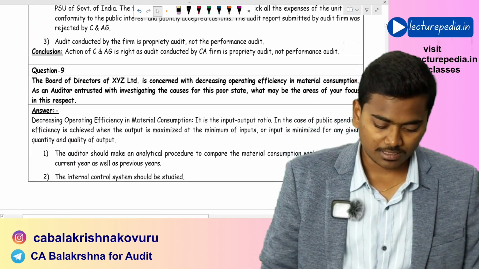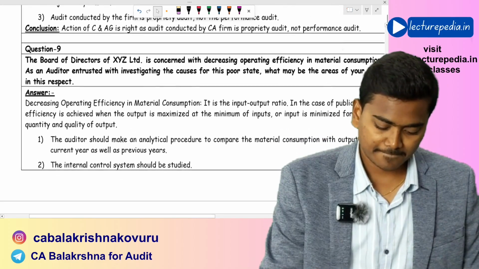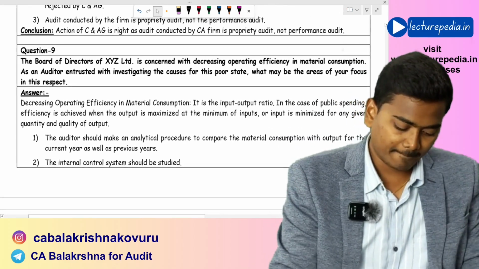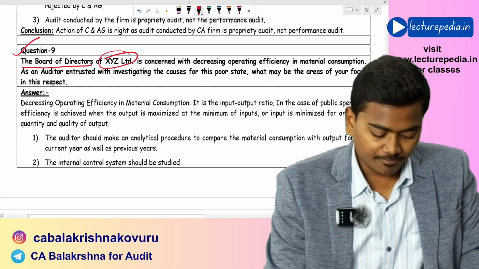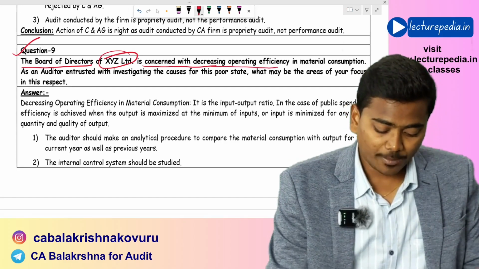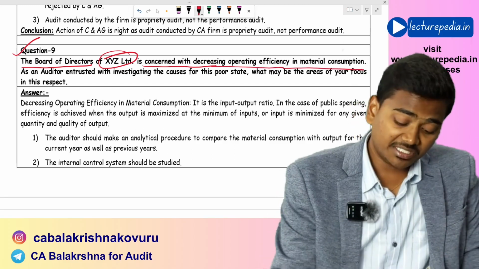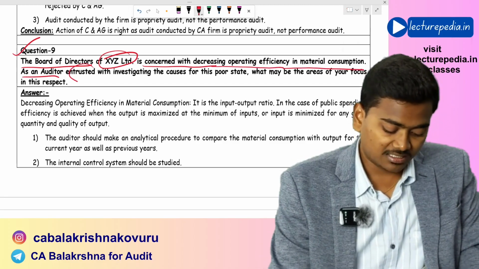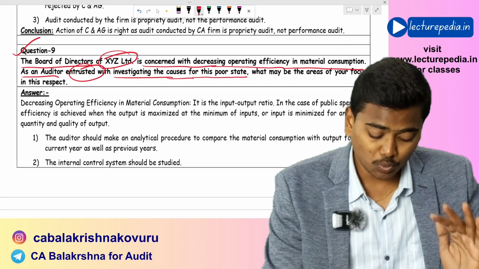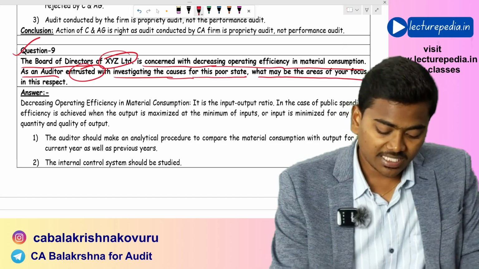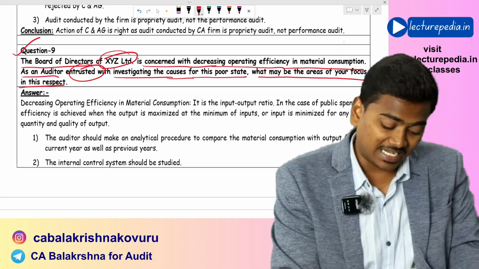Next, question number 9. The board of directors of XYZ Limited is concerned with decreasing operating efficiency in material consumption. As an auditor entrusted with investigating the causes for this poor state, what may be the areas of your focus in this respect?